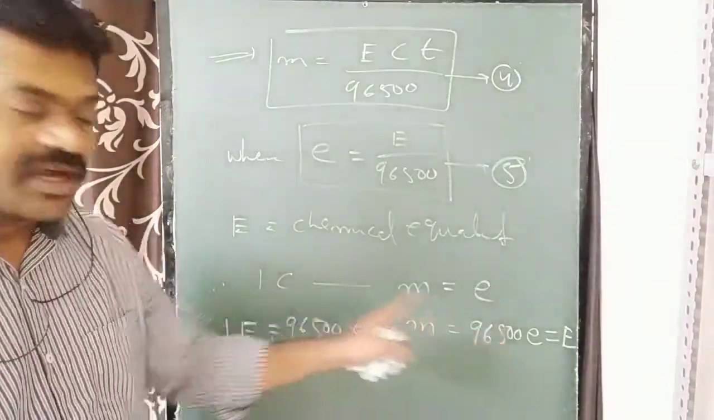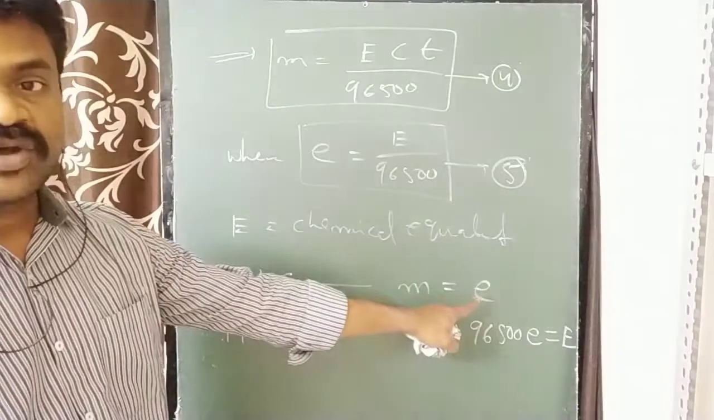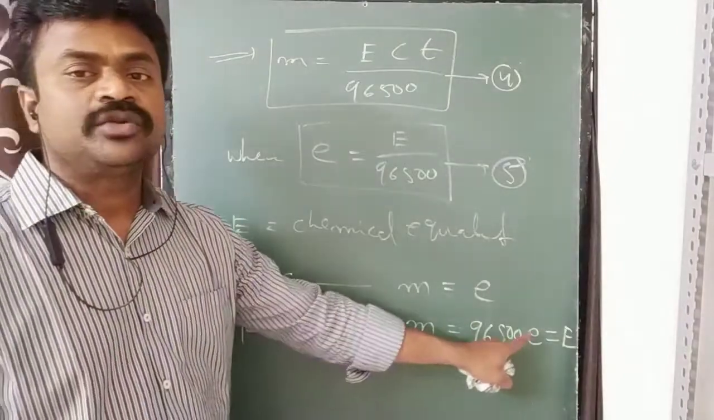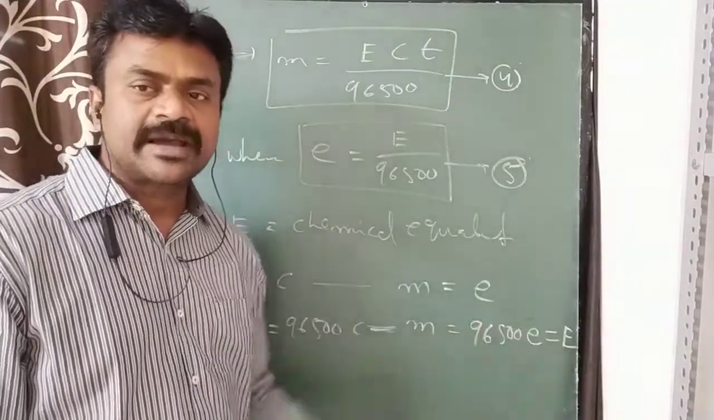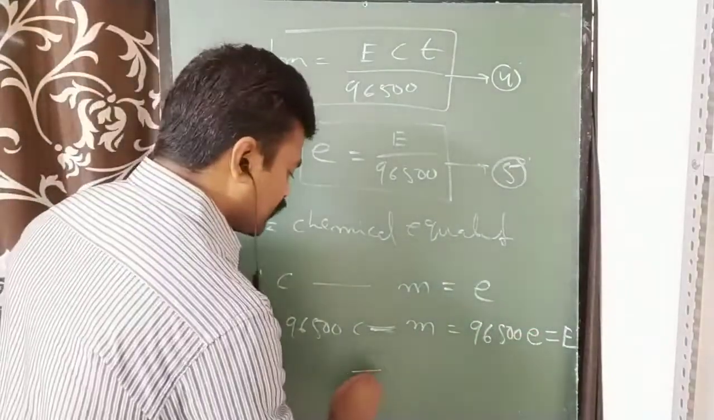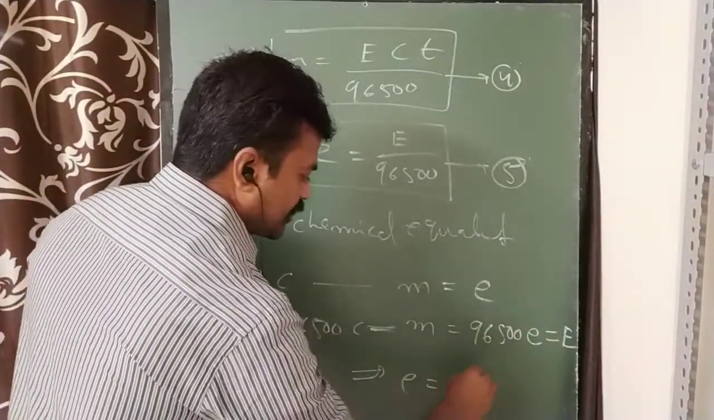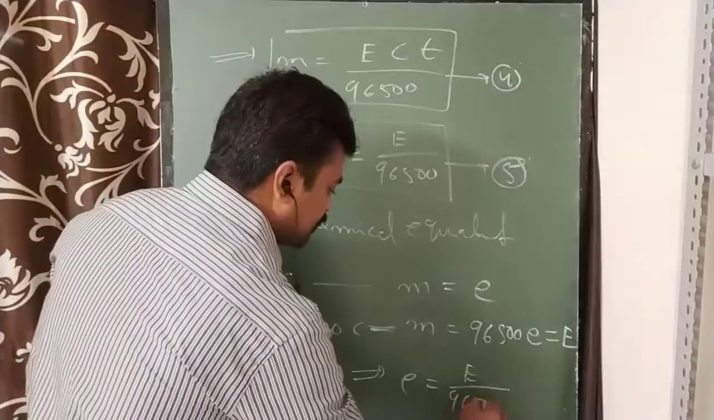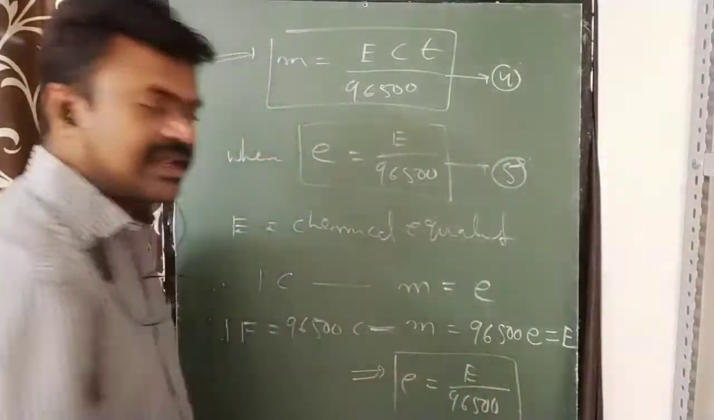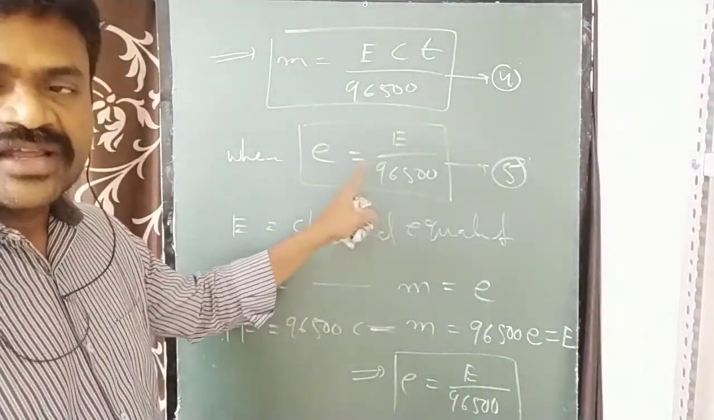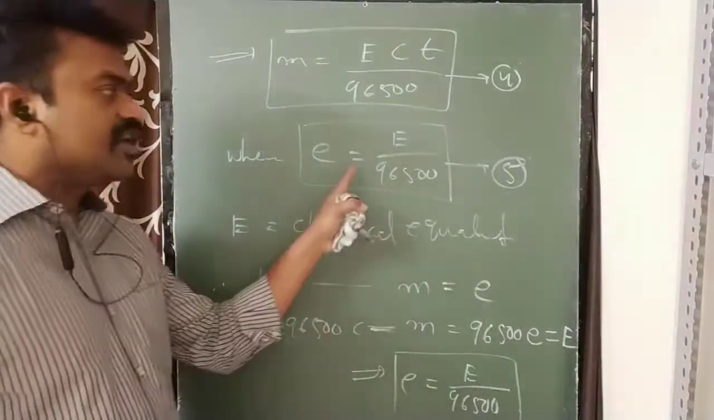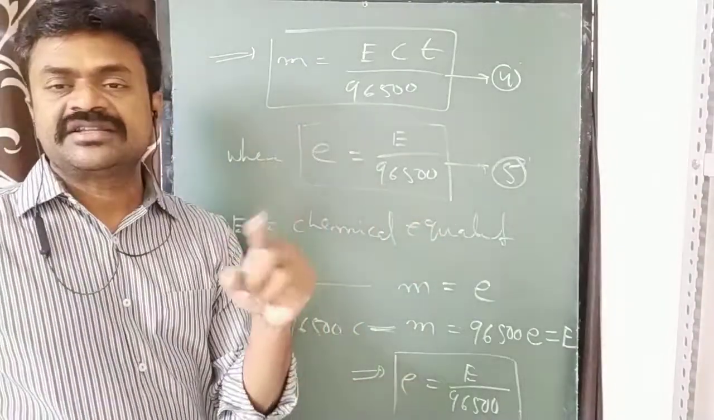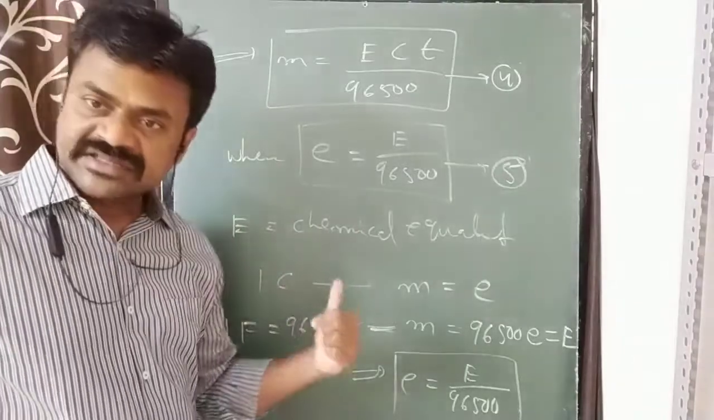So we got this relation: when 1 coulomb current is passed, just small e. When 96,500 coulomb current is passed, 96,500 into small e. This is equal to nothing but capital E. So from this, small e equals what? Small e equals capital E by 96,500. Like that we got this relation. That's why I got this equation number 5. I derived it like this. Here the electrochemical equivalent statement is small e. The chemical equivalent statement is capital E.